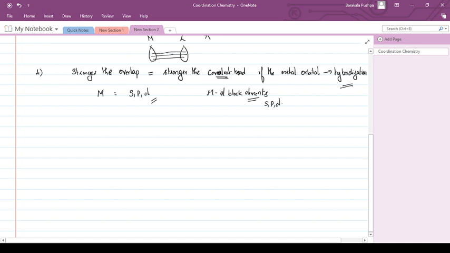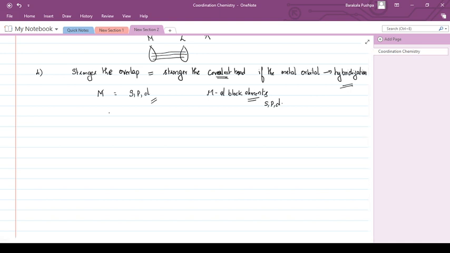What happens now? The s, p and d orbitals undergo hybridization, giving different types of geometries. When these hybridized orbitals overlap with the ligand orbitals, they give different structures.